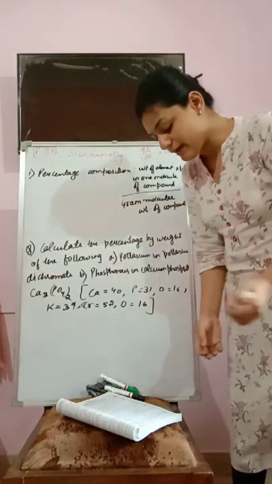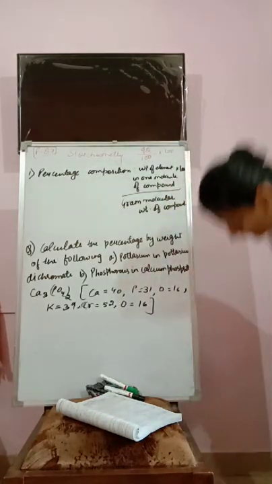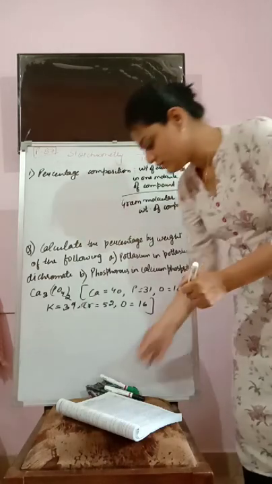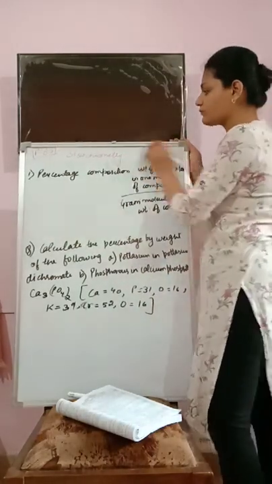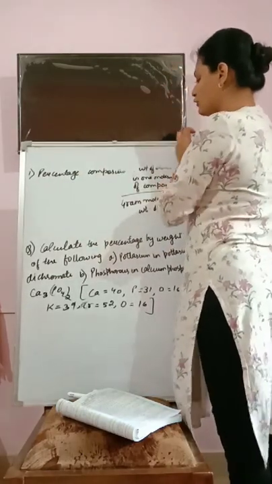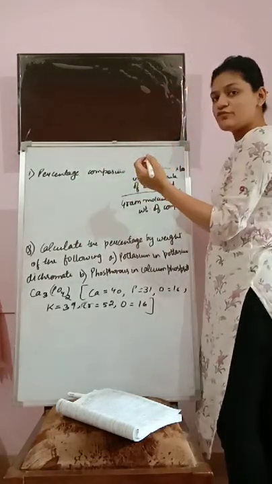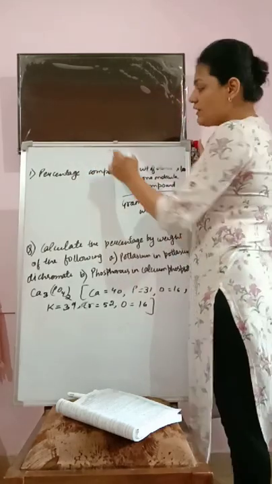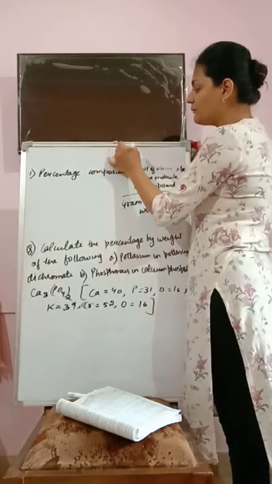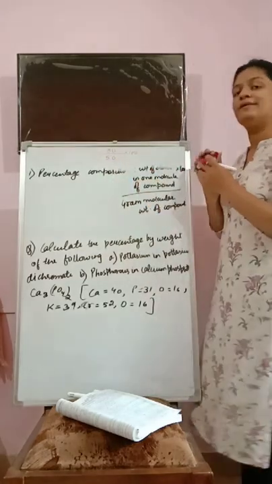If you got 30 marks out of 50, what is the percentage? You will write marks obtained divided by total marks multiplied by 100. This is how you find the percentage.